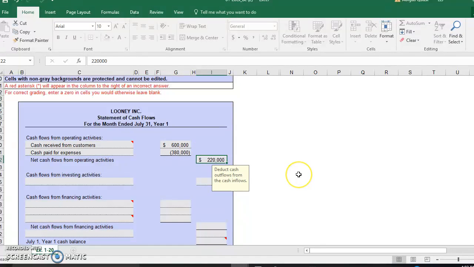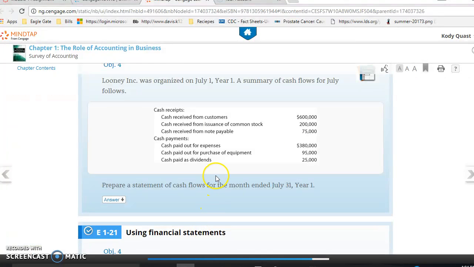The one thing that we don't want you to do here is just sit here and guess numbers. I will go through and check. Let's say that you had put this as $500,000, you're going to get that red mark. But then you have the 380 here. If you don't correct that, but you get the right answer here, you're still going to be deducted points because you have to have all of this right in order for that to be right. So that's how the homework will work, and that's how it will work on every one of the problems.